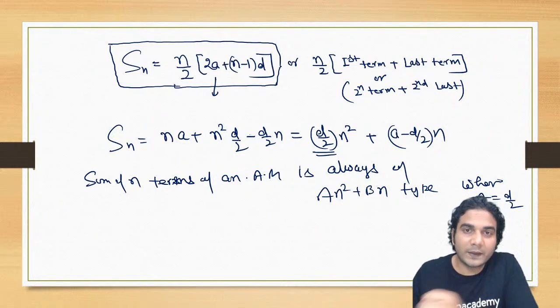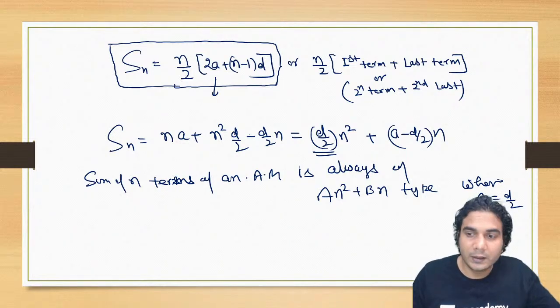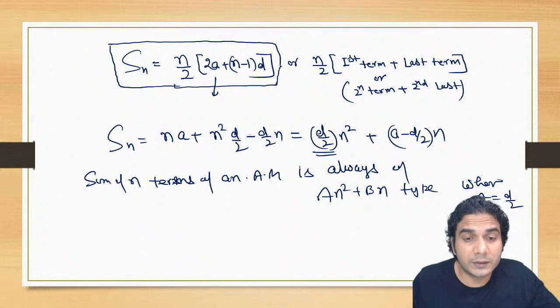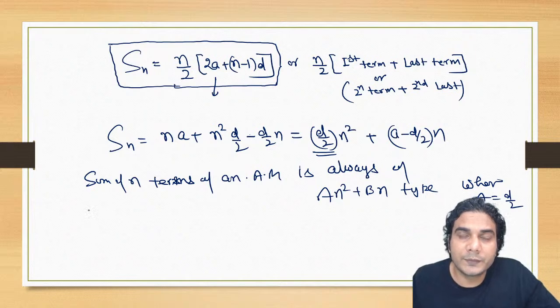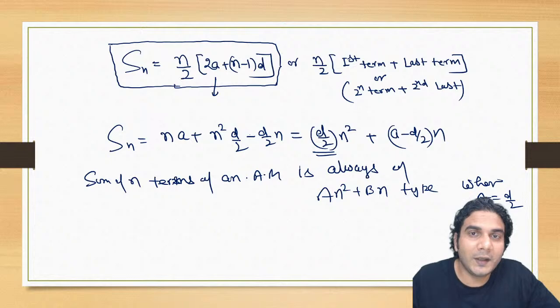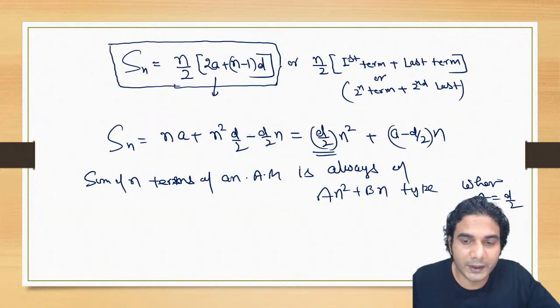So by comparing, you can find the common difference also. Like if the sum of n terms of an arithmetic progression is given as 3n square plus 4n, then immediately you can tell the common difference. The common difference will be 6, because 3 is equal to d by 2 and d is equal to 6, right?